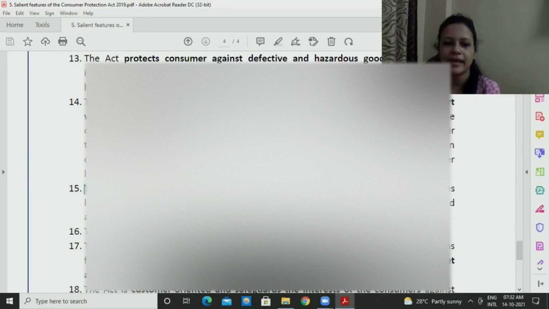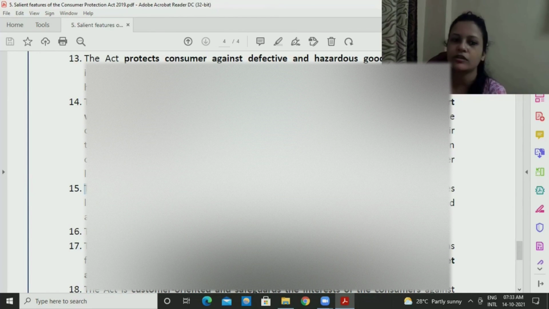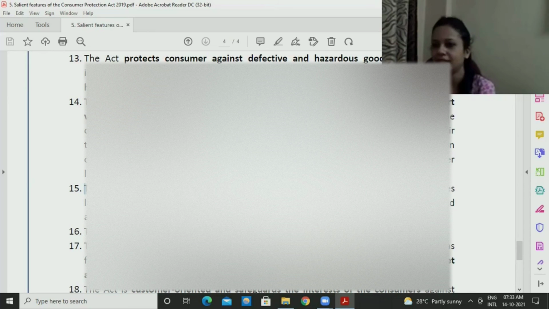Next, it also makes provisions against misleading advertisement. Something is said in the ad, but in reality, it's a different thing completely. A complaint can be filed against those sort of misleading ads. It also imposes liability on persons who endorse misleading advertisements, such as brand ambassadors. If they are saying this is a very good product, you can even file a complaint against this person that he is trying to manipulate poor people. It is not the correct statement that he is making, right?